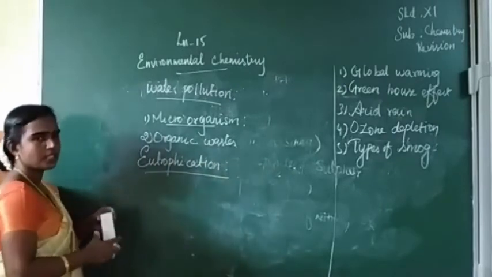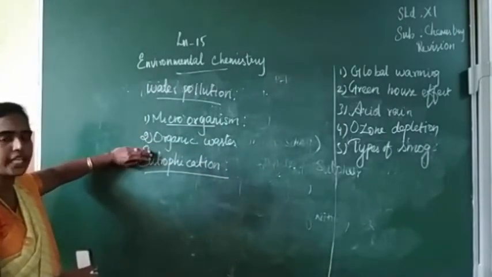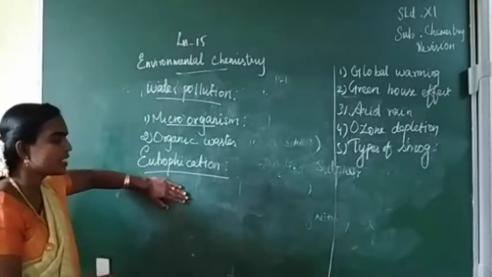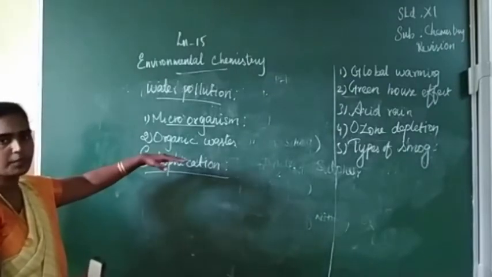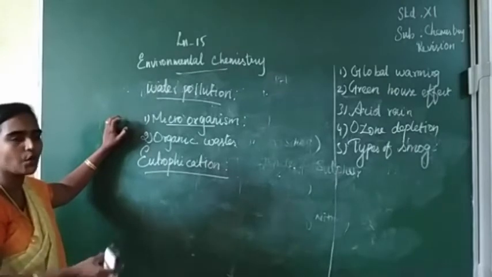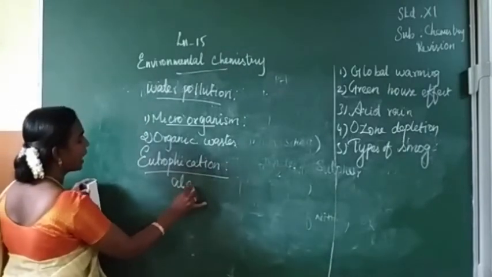So in this process, when excess nutrients are given to the plants on the surface of water, the plant growth will be more. The excessive growth of plants is called algae bloom.